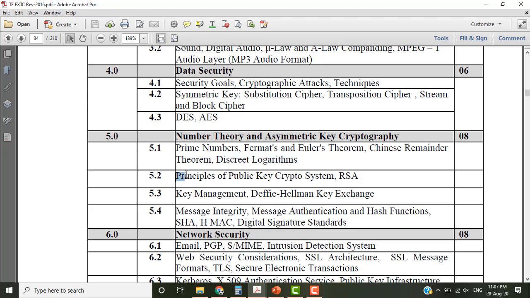Then principles of public key cryptosystem is nothing but asymmetric key cryptography. We have seen this in detail using examples. Then we have seen what the RSA algorithm is, and we have also done the numericals. Then key management is nothing but the problem of key exchange. To solve this problem, we have the solution as Diffie-Hellman key exchange. So we have done 5.1, 5.2 and 5.3, and we'll revise this today. Okay, let's start.